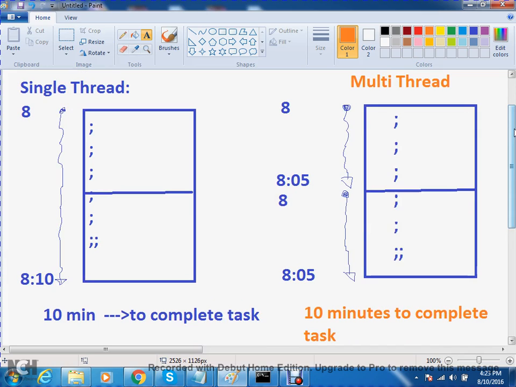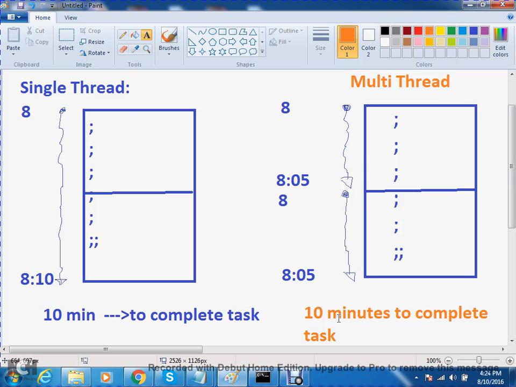That is, performance is very good. But the time taken, the cost you are investing, will always be the same. Only the finishing time will be much sooner. That is multi-threading. Understand?